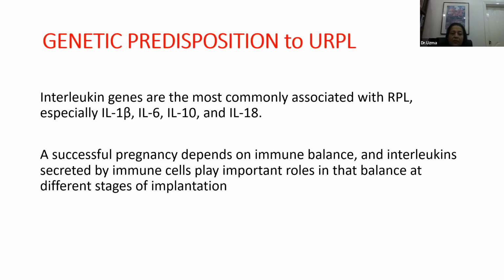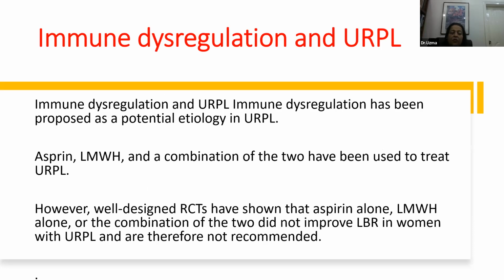Now, some interleukin genes have been linked to unexplained recurrent pregnancy loss, like interleukin 1B, interleukin 6, 10, and interleukin 18. A successful pregnancy always depends on immune balance and interleukins secreted by immune cells. They have a very important role in maintaining a balance at different stages of pregnancy. Immune dysregulation has been proposed as a potential etiology in the unexplained losses.